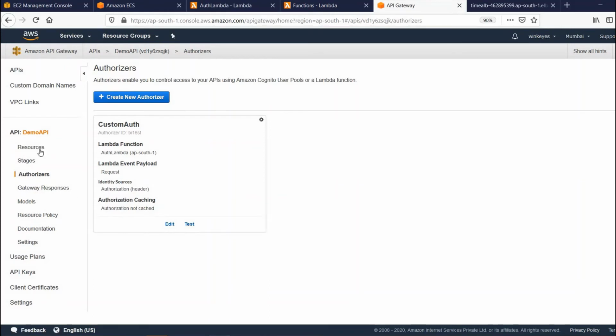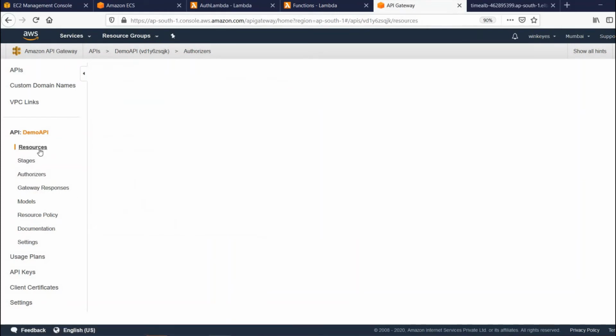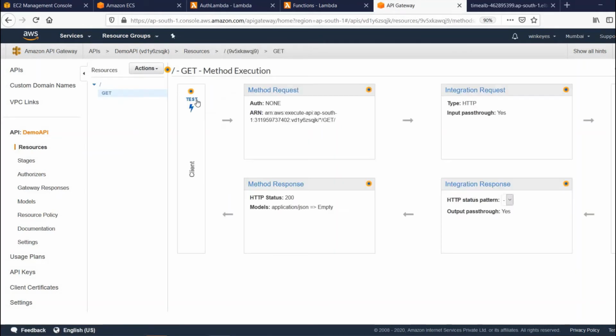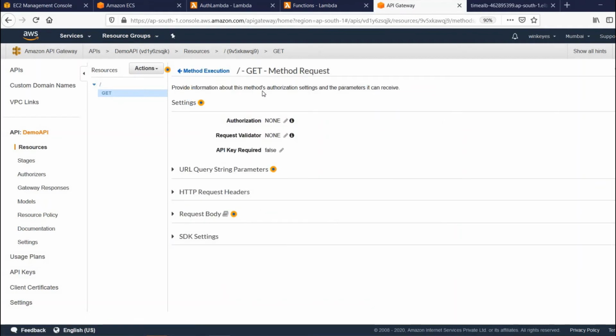Okay, now since the authorizer is set up, let's go back to GET and see whether it will come there or not. Usually it will take time. This authorizer name needs to be available in this particular drop down. Most of the time it will come very slowly. It hasn't come yet.